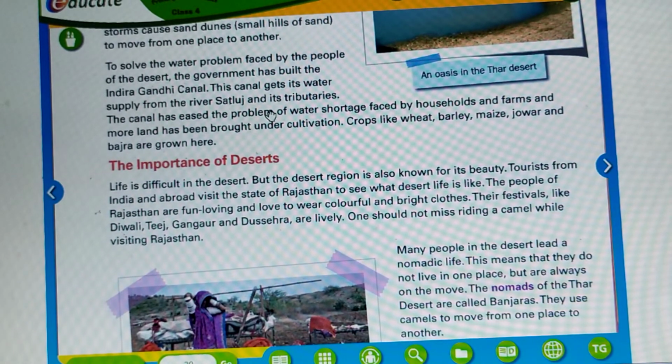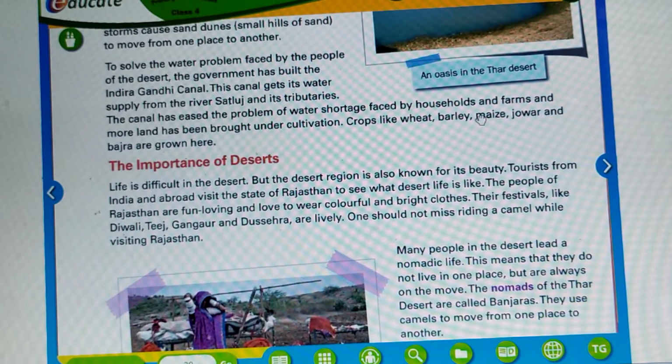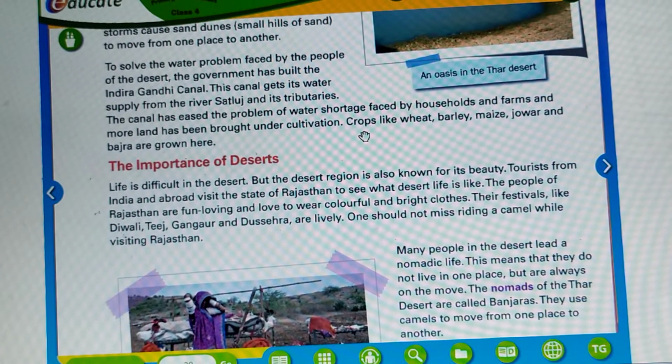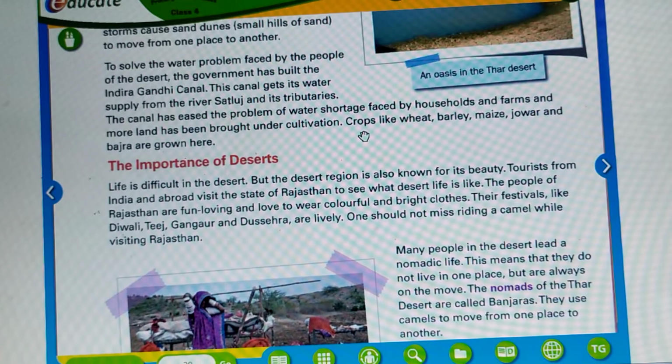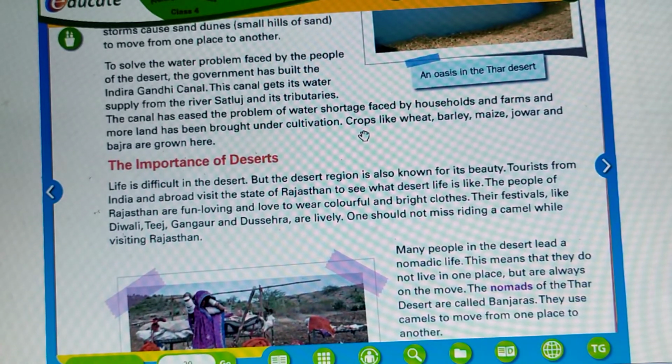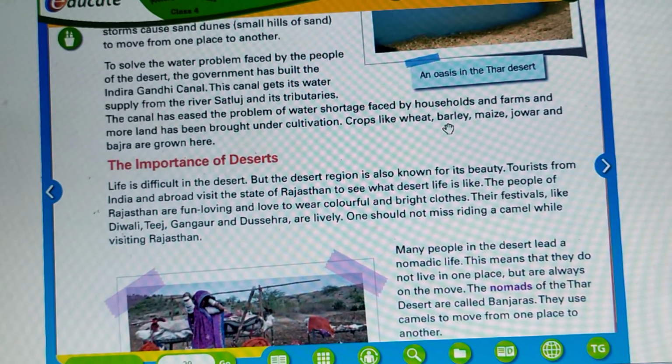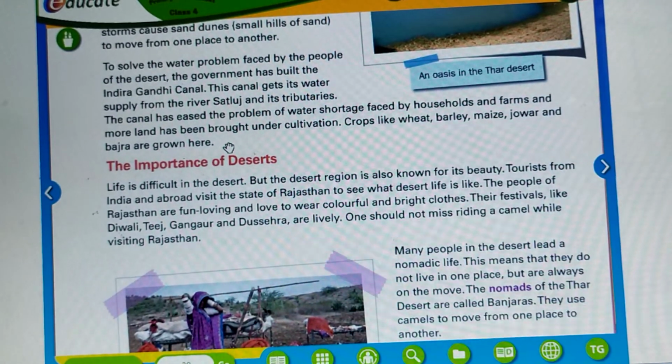The canal has eased the problem of water shortage faced by households and farms, and more land can be brought under cultivation. This water can be used not only for solving the water shortage problem, but it can be used for agriculture also. Crops like wheat, barley, maize, jowar and bajra are grown here.